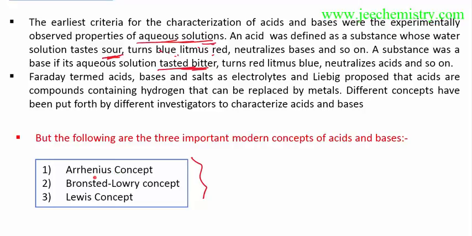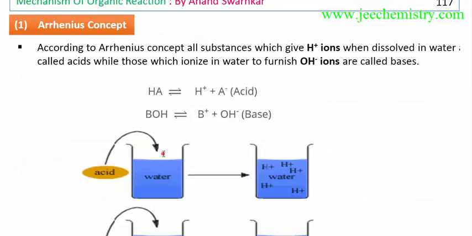These are some scientists who gave theories and concepts about acid and base. The first theory is the Arrhenius concept, then the Bronsted-Lowry concept, and the Lewis concept. We will learn one by one. First of all, we will learn the Arrhenius concept. What is the Arrhenius concept behind acid and base?